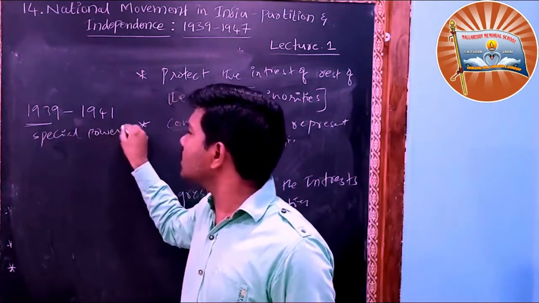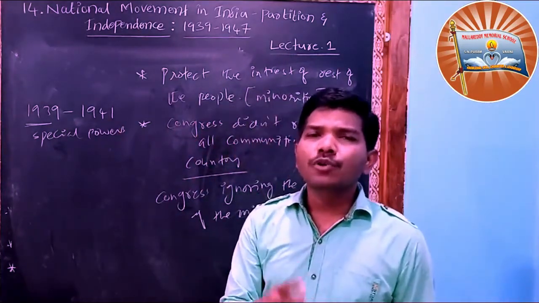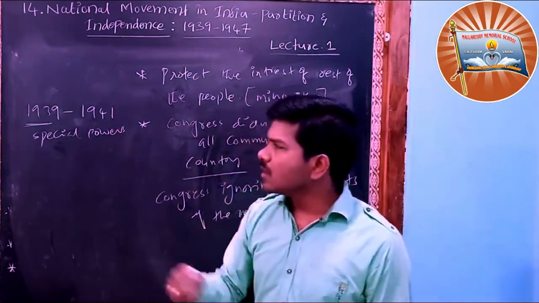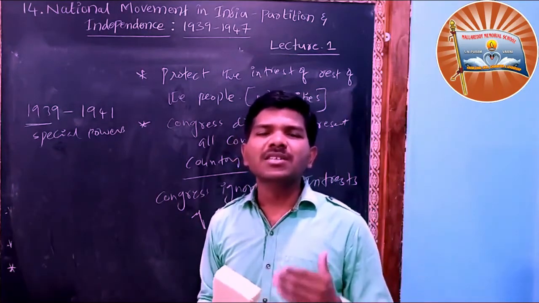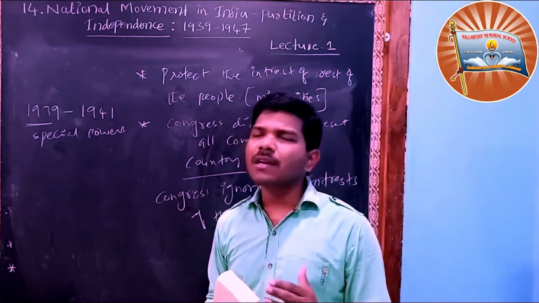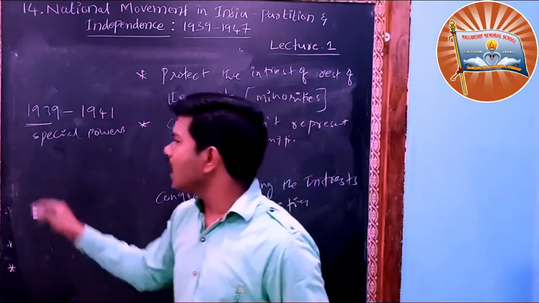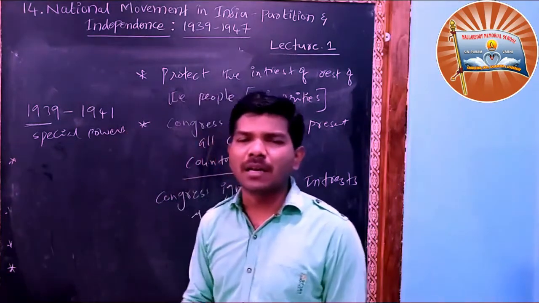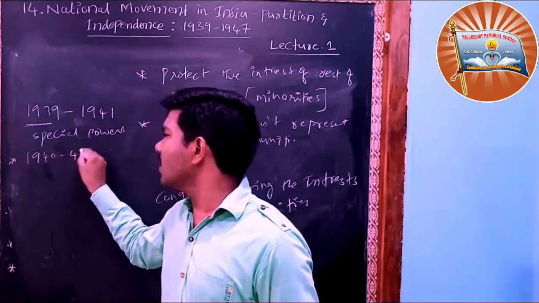Sir, what are the special powers? They got special power that if anybody does revolution against the British government, or criticizes the government, they are sent to jail without trial, without court, without prosecution. So the resistance was going on in a peaceful manner, the independence movement during 1940 and 1941.